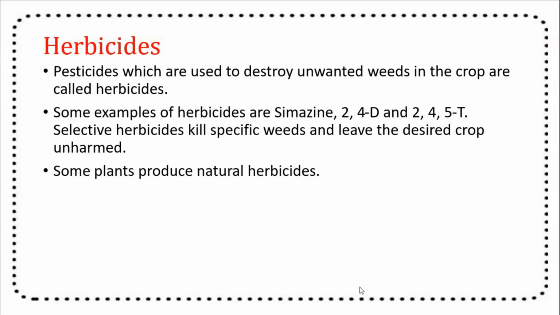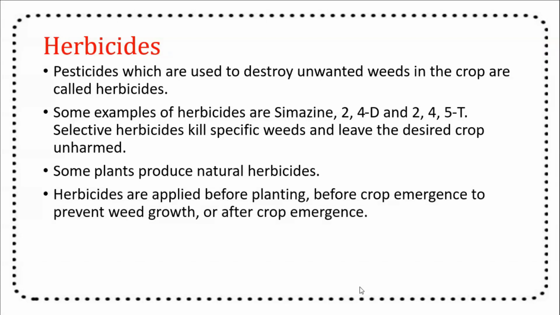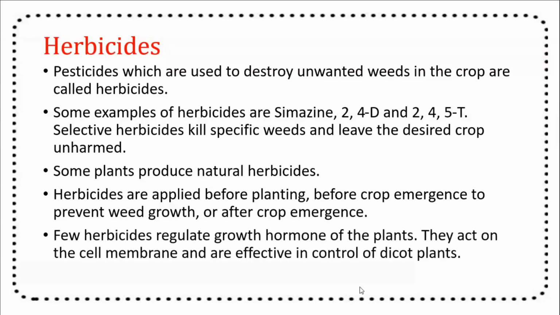Some plants produce natural herbicides. Herbicides are widely used in agriculture. They can be grouped by activity, use, chemical family, mode of action or type of vegetation. Herbicides are applied before planting, before crop emergence to prevent weed growth, or after crop emergence.